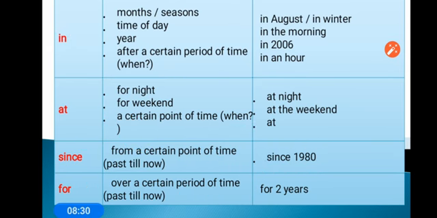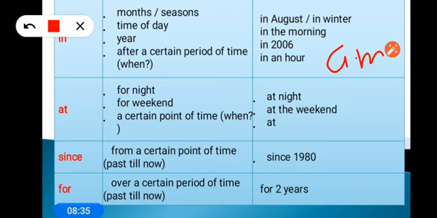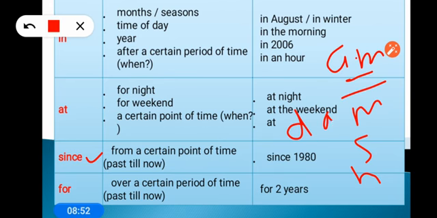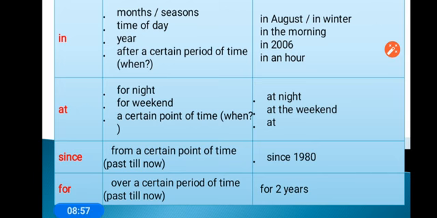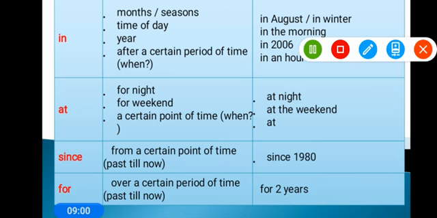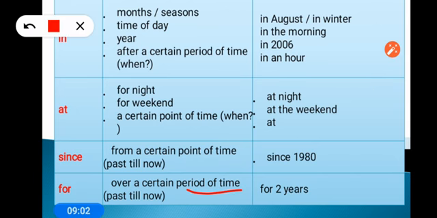Like I told you in the previous one, if there is am or pm, if there is the name of a month, name of a day, name of a year, then we use since. If am, pm is not there, o'clock is not there, only minute, second, hour, days, month, week, such kind of words show a period of time. So for a period of time we use for, and for a point of time we use since.